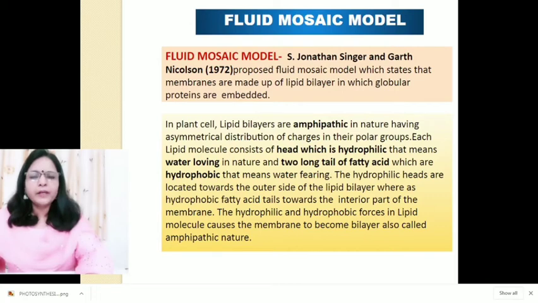Each lipid biomolecule consists of a head, which is hydrophilic, that means water loving in nature, and two long tails of fatty acids which are hydrophobic, that means water fearing. And the hydrophilic heads are located towards the outer side of the lipid bilayer, whereas hydrophobic fatty acid tails are towards the interior part of the membrane. And the hydrophilic and hydrophobic forces in lipid molecule cause the membrane to become bilayer, also called amphipathic nature.